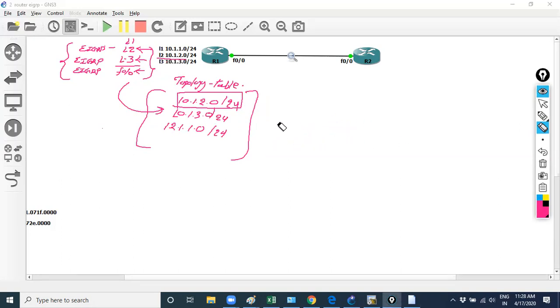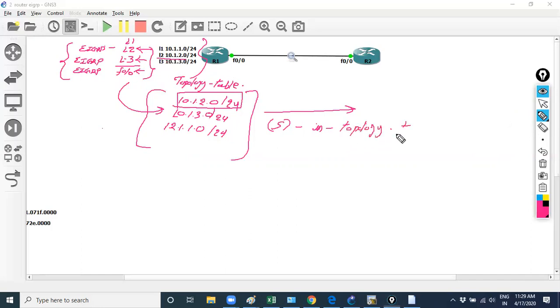After the hello message, all the prefix information gets shared via the update message. And it's not the complete routing table that it's sharing. If I talk about how the update message shares, in the update message the router will share the successor information in its topology table.